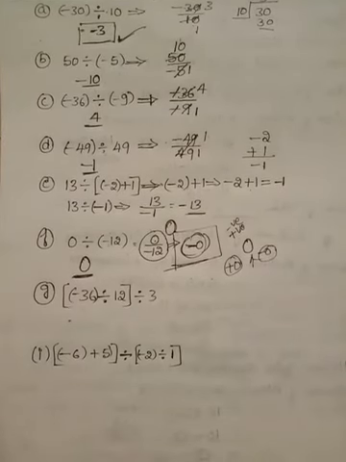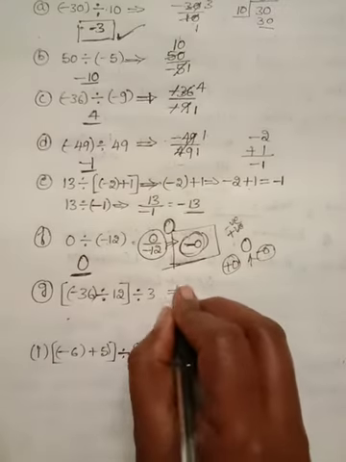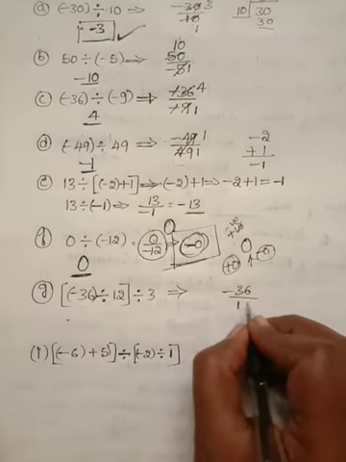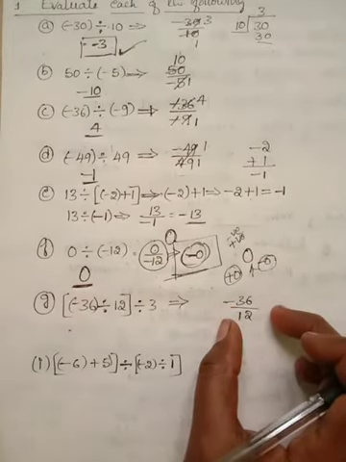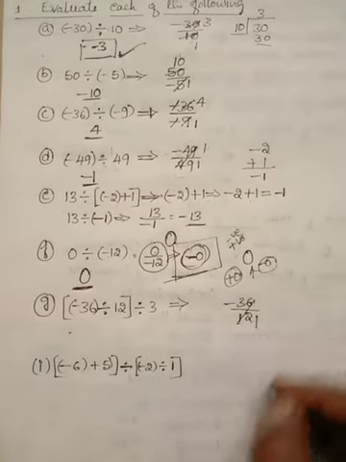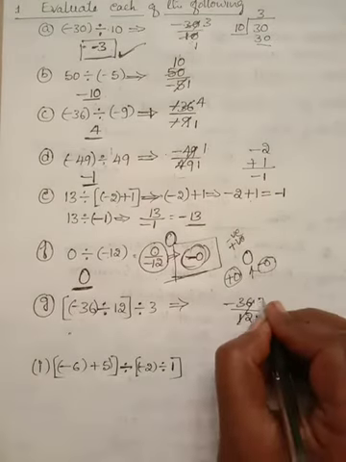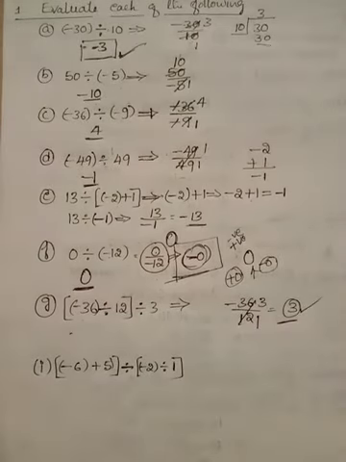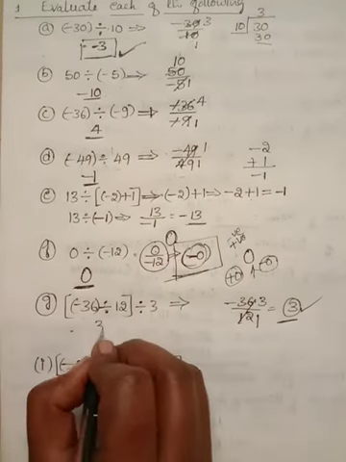So first we should open up the brackets. Here we have -36 divided by 12. We simplify it: 12 1s are 12, 12 2s are 24, 12 3s are 36. Here we get the quotient 3. The simplification answer for this bracket is 3.